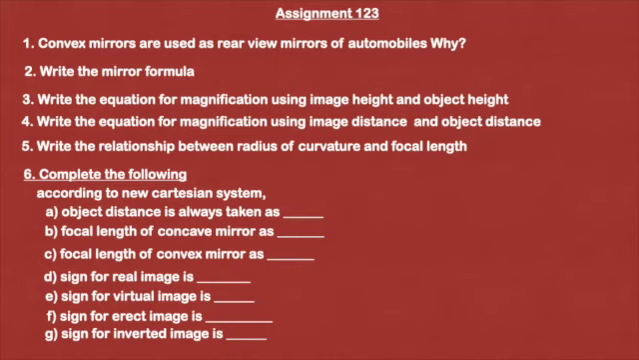Sixth one, complete the following according to the new Cartesian system. A. Object distance is always taken as dash. Here you have to write either positive or negative. B. Focal length of concave mirror as dash. Focal length of convex mirror as dash. Sign for real image, sign for virtual image, sign for erect image, sign for inverted image. You have to write either positive or negative. It is according to the new Cartesian system.